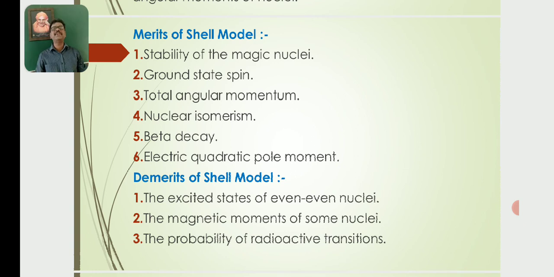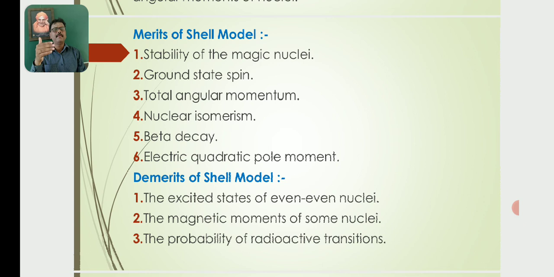Then what are the merits and demerits of the shell model? So merits of the shell model: it could explain the stability of the magic nuclei successfully. It could explain ground state spin. It could explain total angular momentum. It could explain nuclear isomerism, beta decay, then electric quadrupole moment. So these are the merits of the shell model.